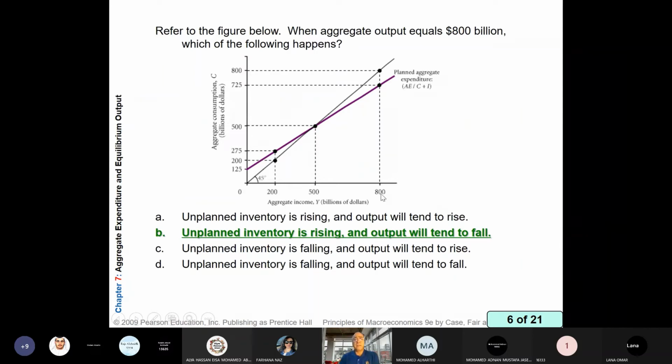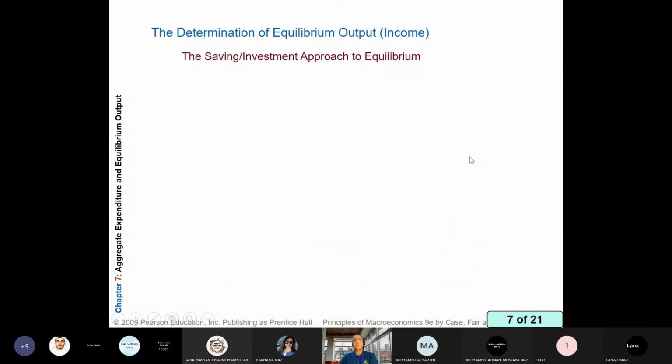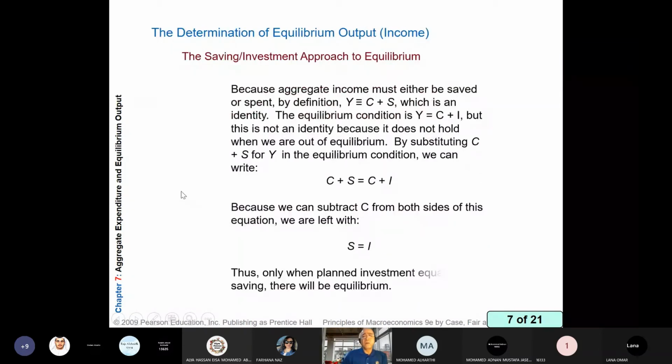So at 800, there is unplanned increase in inventory by 75, and output will tend to fall till we reach the equilibrium level. So till now, I explained one approach to equilibrium in which aggregate output equals planned aggregate expenditure. There is another approach to explain equilibrium.